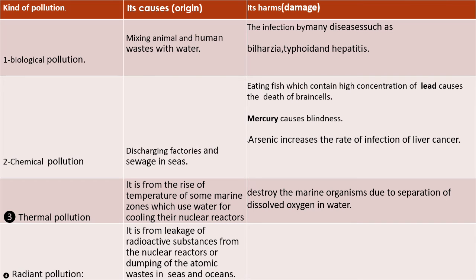Number 3, thermal pollution. It comes from the rise of temperature of some marine zones, where water is used for cooling nuclear reactors. They take the hot water and put it into the seas or oceans, which makes the water temperature higher. This destroys marine organisms due to the separation of dissolved oxygen from the water, so they can't breathe. Number 4, radiant pollution. It comes from leakage of radioactive substances from nuclear reactors or dumping of atomic waste in seas and oceans.